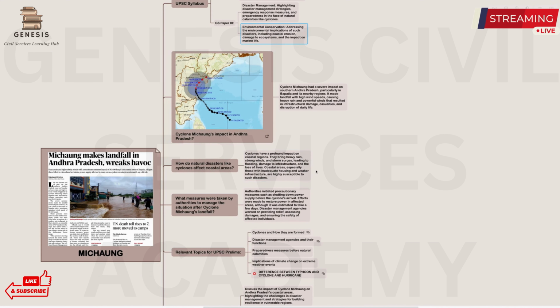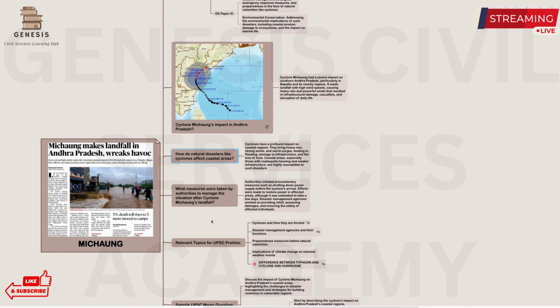How do natural disasters like cyclones affect the coastal area? They have a significant impact on the coastal regions. Due to the heavy rain, the strong winds and the storm surges, it leads to flooding, damage to the infrastructure and the loss of lives. Especially those with inadequate housing and weaker infrastructure, these people and these structures are highly susceptible, volatile and vulnerable to the disasters.